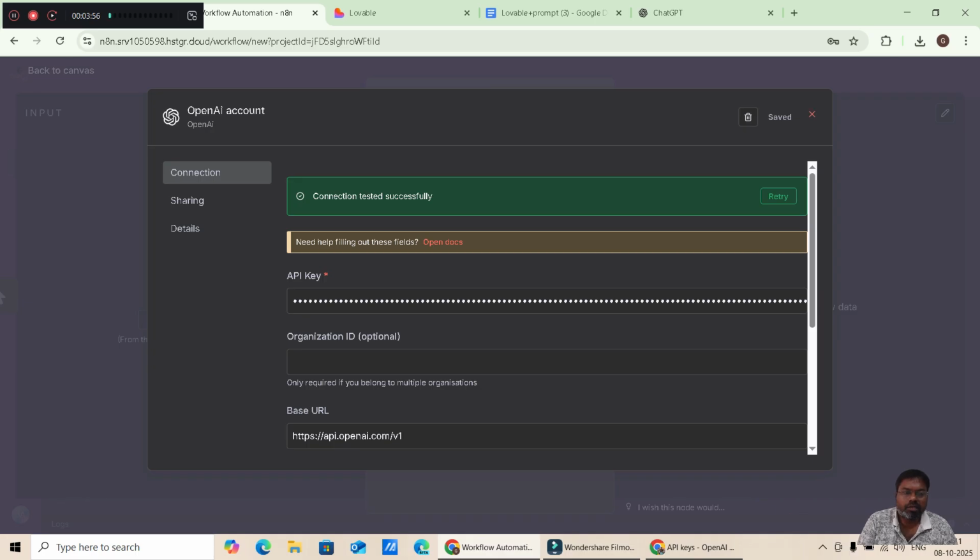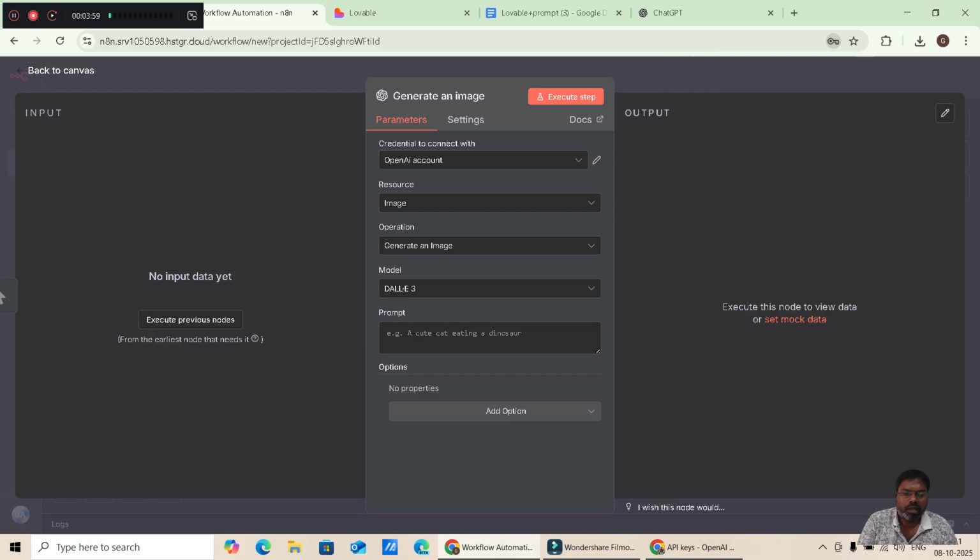So the connection is tested successfully, and now GPT image. Then I'll create a prompt. I'm just giving it as cute cat eating fish in pond, right?